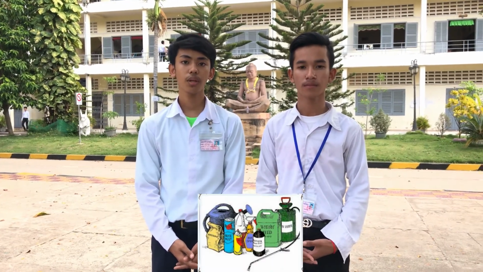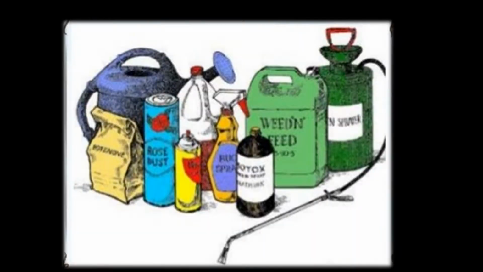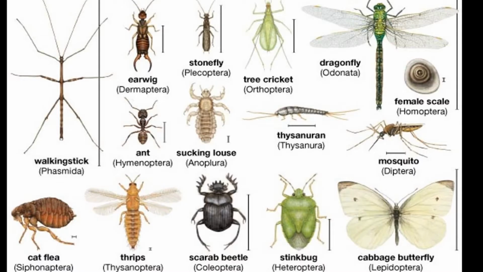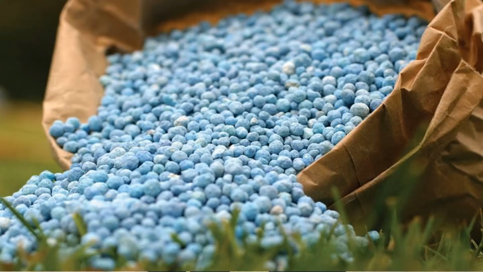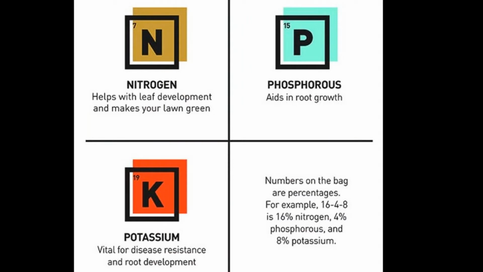Chemical fertilizer is any substance of synthetic origin that contains nutrients essential to the growth of plants. Chemical fertilizer can be used for high crop yield. There are many different sorts of chemical fertilizer, but generally there are 2 sorts of it: a sort of liquid and a sort of solid. The liquid sort, also known as pesticide, is used by farmers to protect their crops from insects and bacteria. And the solid sort is used to scatter in the field or onto crops in order to let the plant absorb the nutrients. And commonly, farmers use chemical fertilizer that contains nitrogen, phosphorus, and potassium.